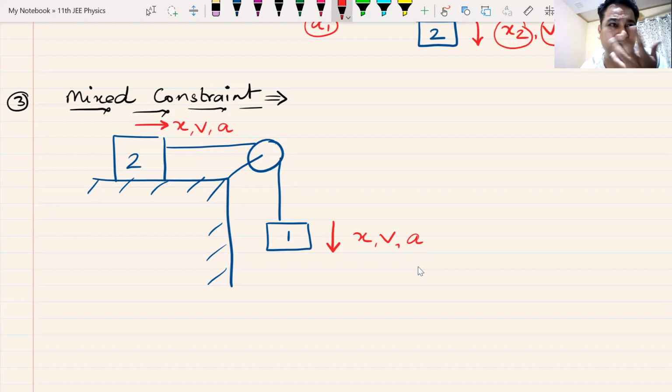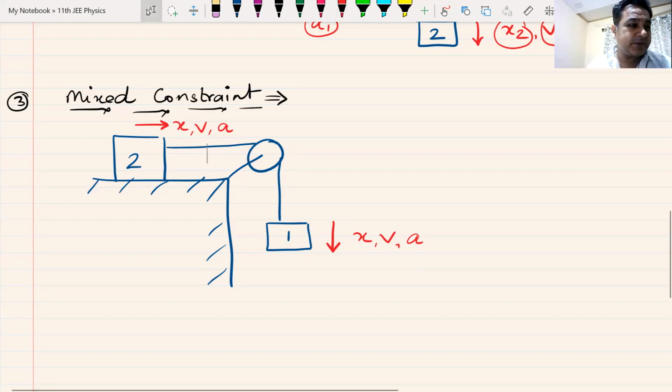Simple. Where do I see a constraint? And why do I see a mixed constraint here? I'll give you a minute. Tell me what constraint you see. Everyone will think for a minute and let me know.